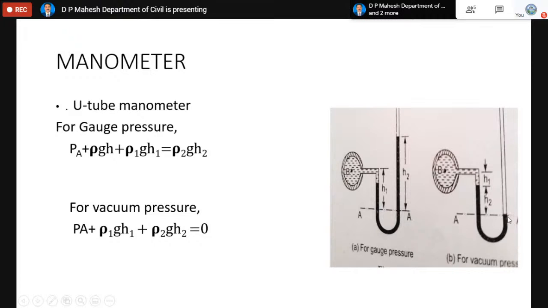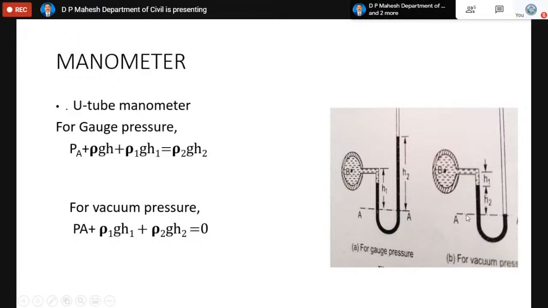The moment you connect the water, the liquid enters here and will try to act. But since the other side is open to air, the air will be dominant compared to the liquid inside the pipe. This means the pressure of the liquid inside the pipe is less than the atmospheric value. That's why it is called gauge.